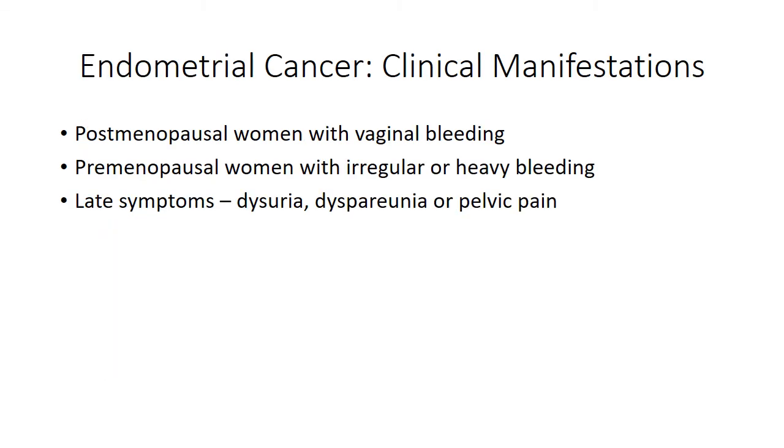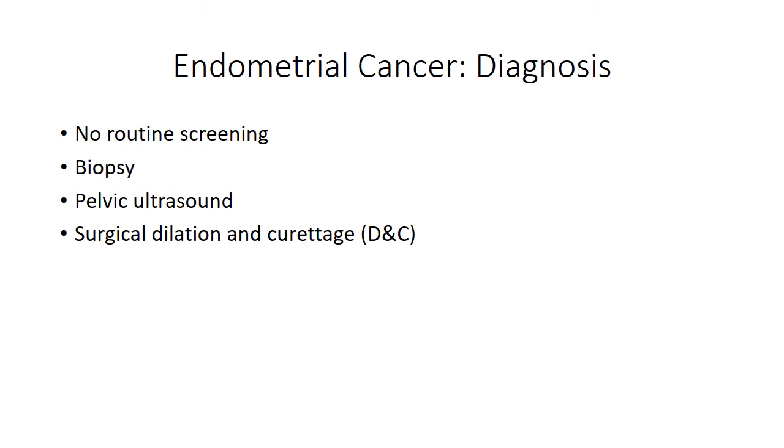Postmenopausal women may develop vaginal bleeding, and premenopausal women may have irregular or heavy bleeding. Late symptoms of endometrial cancer include dysuria, difficult or painful intercourse, or pelvic pain. There is no routine screening for endometrial cancer.